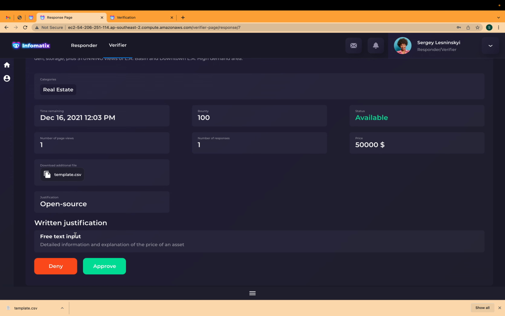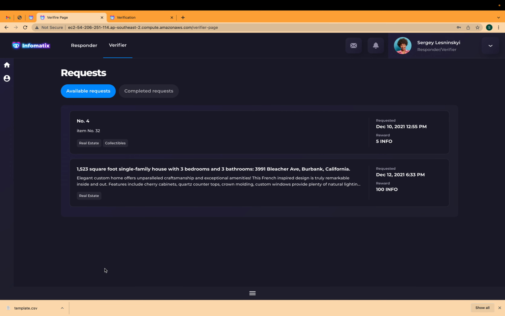and the verifier has two options: either deny the response or approve it. In our case, we consider the price of 50,000, the written justification and uploaded documents as valid, so we approve the response.